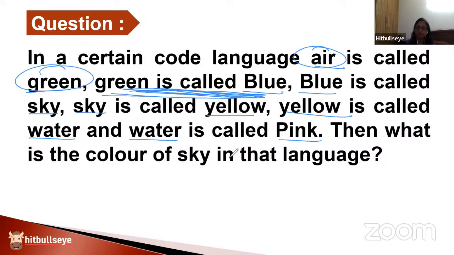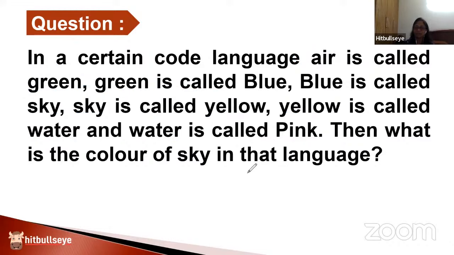All right. Now look for what the question is asking. Don't go through all the translations. You will unnecessarily get confused. The shortcut is to quickly look for the word that you need. Leave the rest of them. Why do I need to read each and every translation? The question is asking, what is the color of sky in that language? First of all, what is the color of sky in our language? The color of sky in our language is blue. What is the translation that they have given to blue? That is the answer that they want you to produce. What is the translation for blue? That's it. I only have to read this sentence. Rest everything is just given to confuse you.